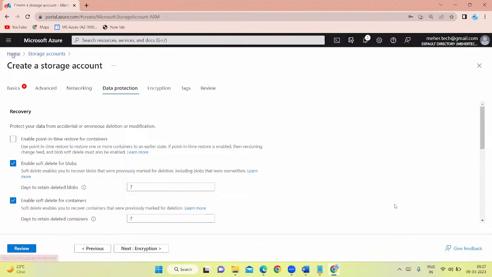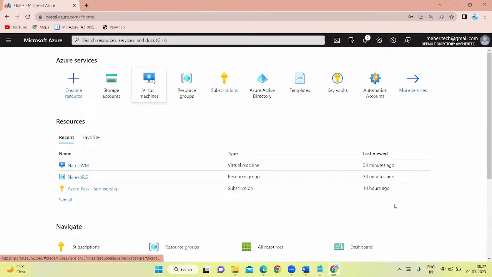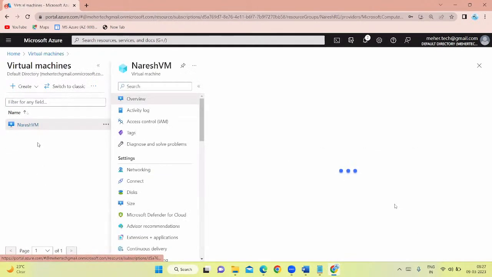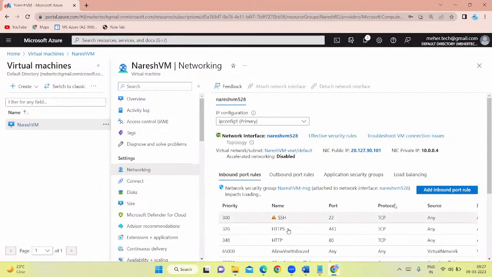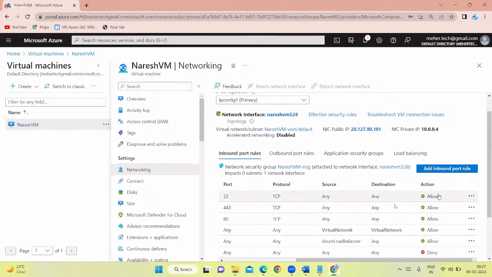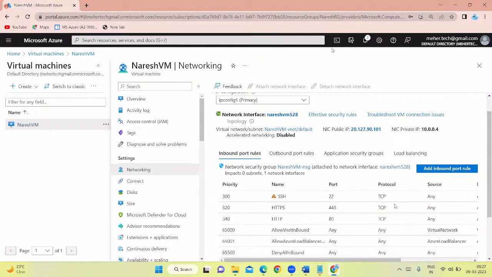What you have to do after you deploy the two VMs, Rishikesh, go to the VMs here. Like this, you are finding two VMs now. Go on the VM like this. Go to networking and check whether this RDP is there. Okay, this is a Linux VM, so SSH is there. For a Windows VM, you will find RDP. Just check whether that RDP is there or not, and that RDP should be saying allow. That is the first thing. And then you also have to ensure you are passing the correct username and password. Then only you will be able to log in.